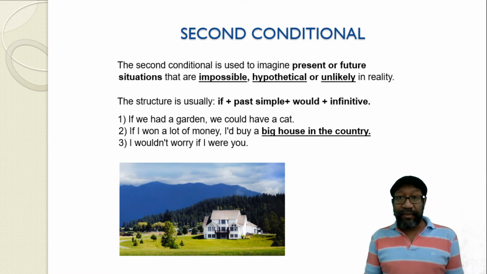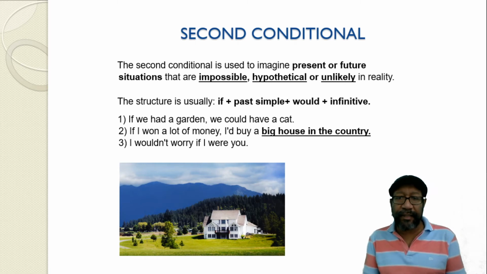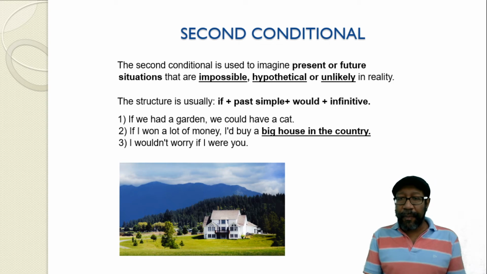So this is why the name is conditional, because it's related to a condition to happen. So the structure is usually if plus past simple, would plus infinitive. And here we have some examples.